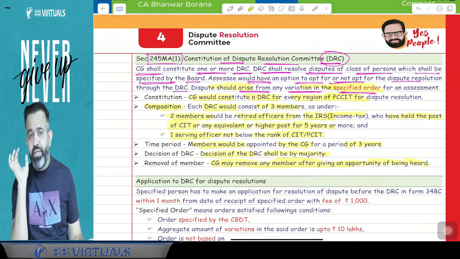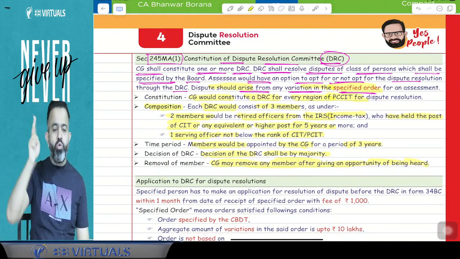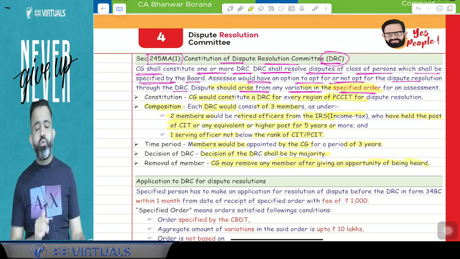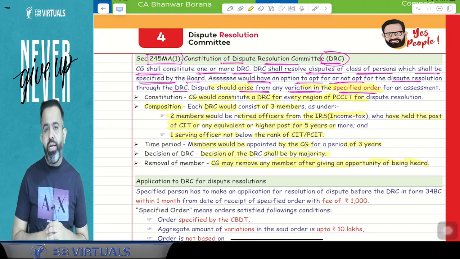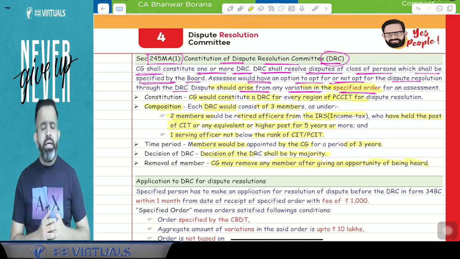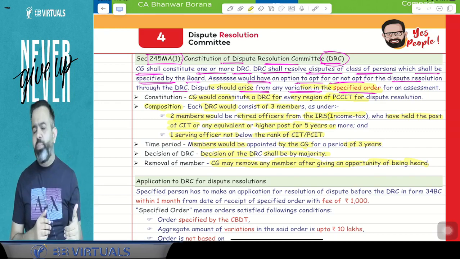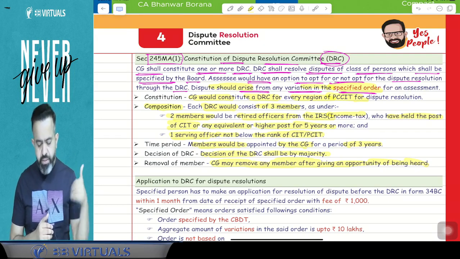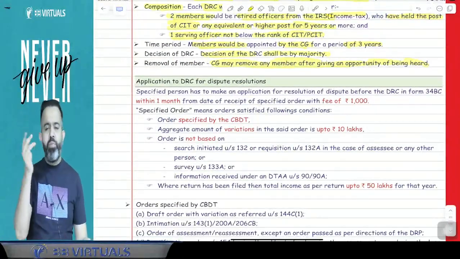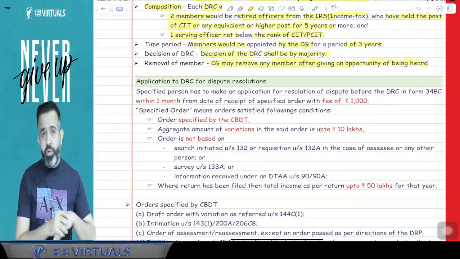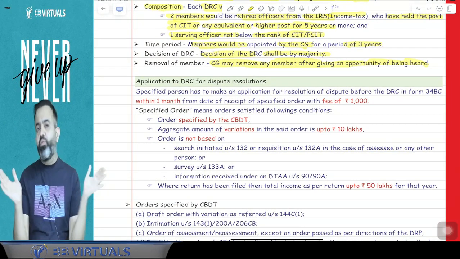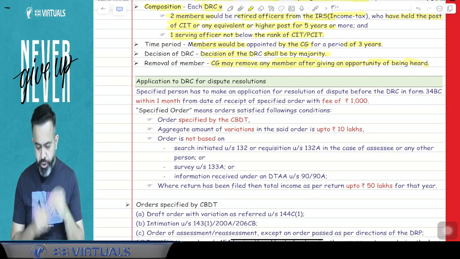In the DRC there will be 3 members: 2 retired officers of the IRS, income tax, who held the post of CIT, PCIT or any higher post for at least 5 years, and 1 serving member of the income tax office holding the post of CIT or PCIT. The tenure is 3 years, decisions are by majority, and the central government may remove any member after giving an opportunity of being heard.